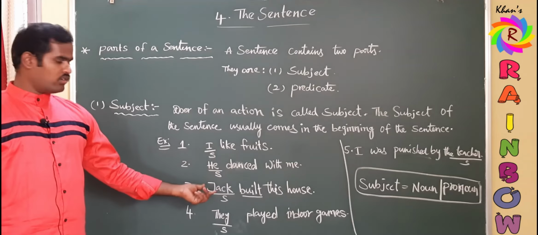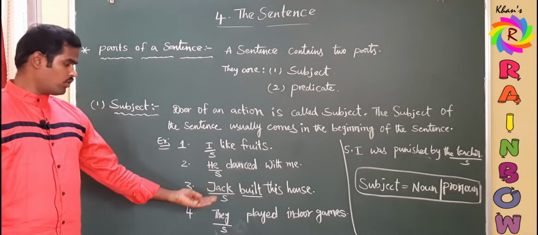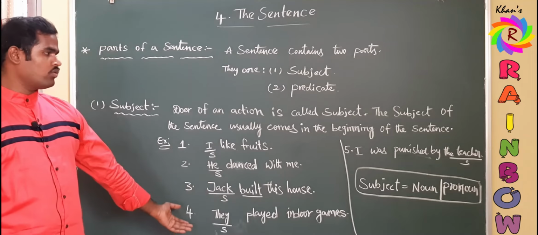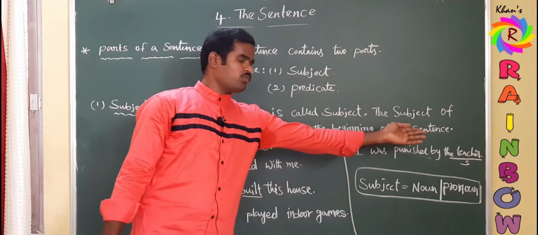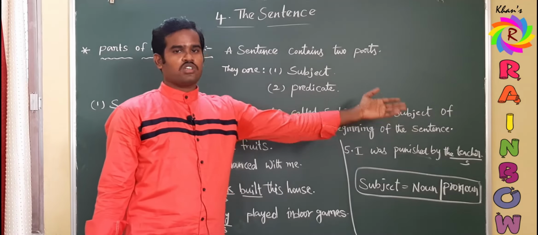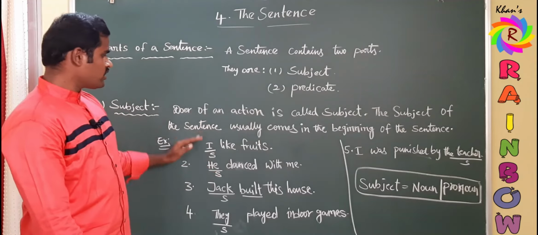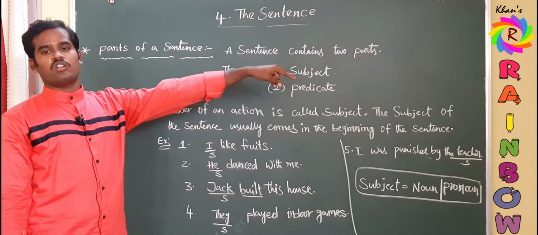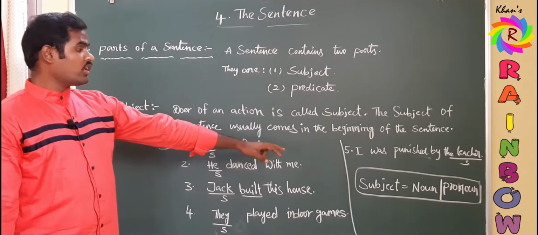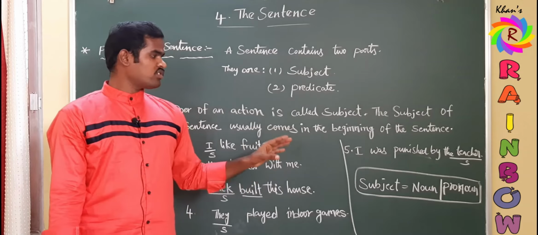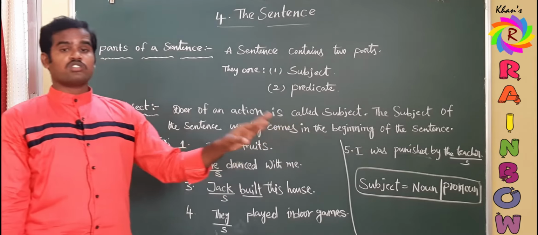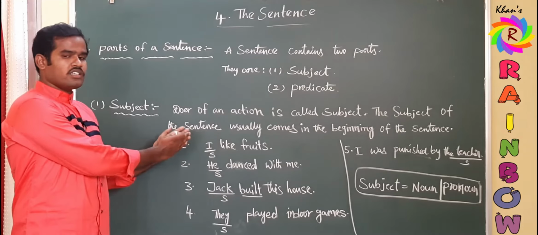He is a pronoun. Jack, a name, is a noun. They is a pronoun. I is a pronoun, but here it is not the subject. Teacher is the subject and it is a noun. So by this we can draw one more conclusion. What is that? Subject must be a noun or pronoun. There is no chance for other parts of speech to be a subject.